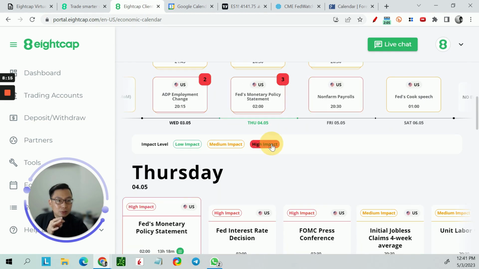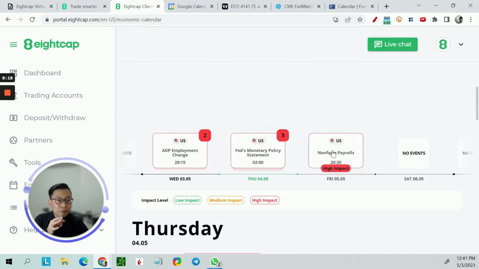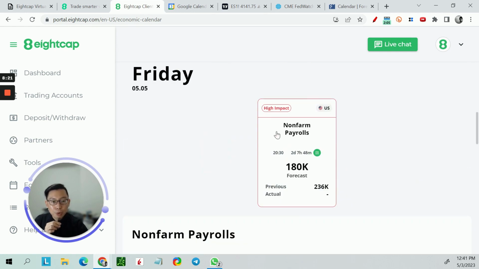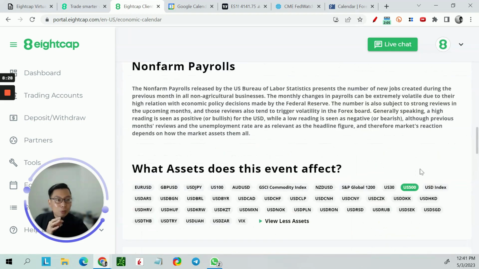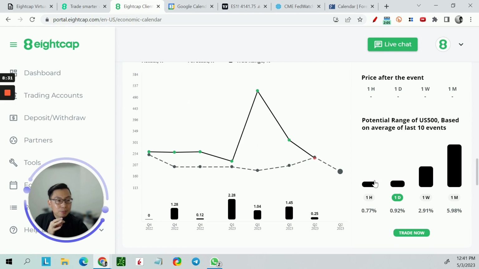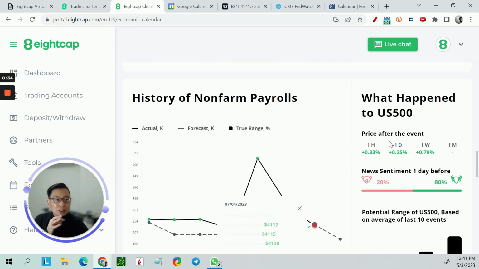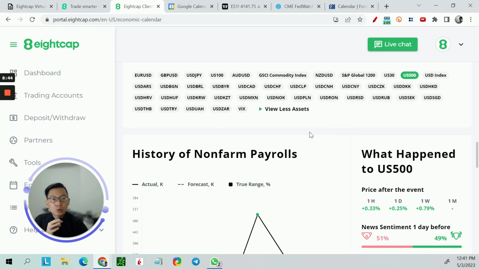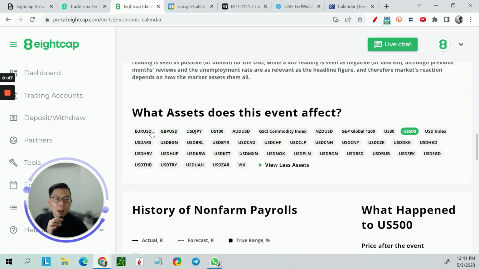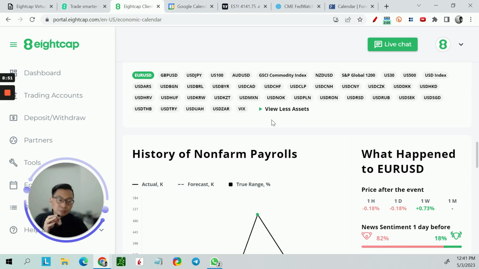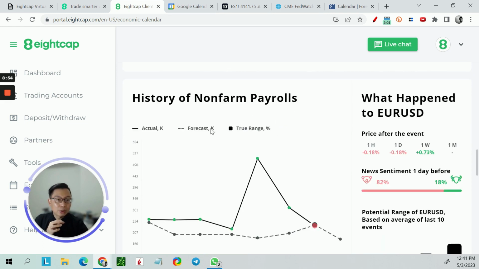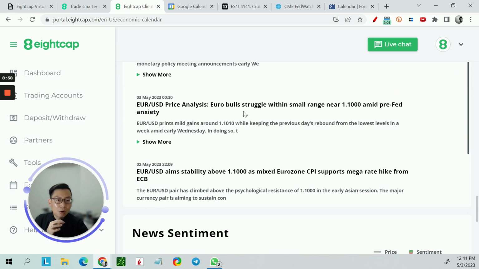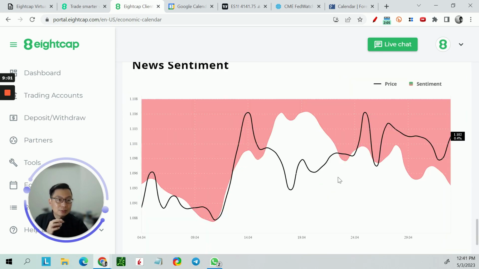You also know that this coming Friday, there's the non-farm payroll, which is going to be another high impact economic data release. And what happened to the S&P 500? What are the potential ranges? For the previous one, what happened to the US 500, the S&P, 1 hour after the event, 1 day after the event, 1 week after the event? You can check through the history yourself, or if you don't want to use the US 500, you can check what happened to the EUR/USD after this news came out. All of this you can check out over here. Regarding all the Euro news, it is there as well, and the sentiment as well.